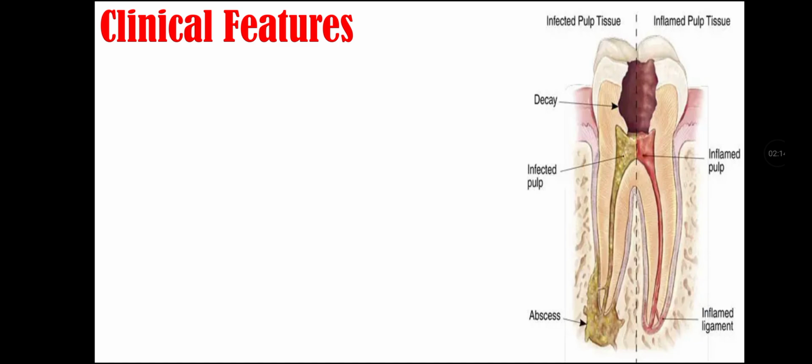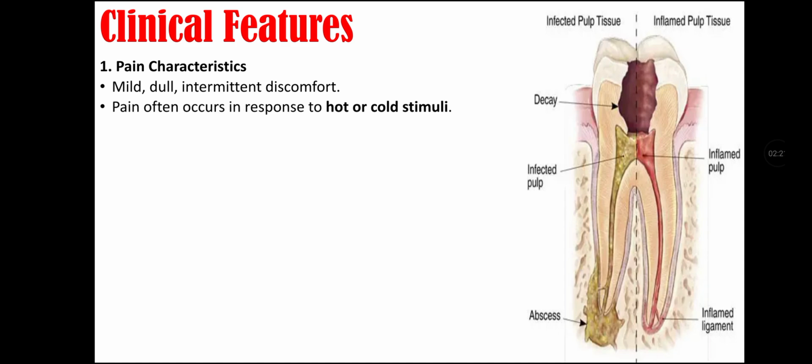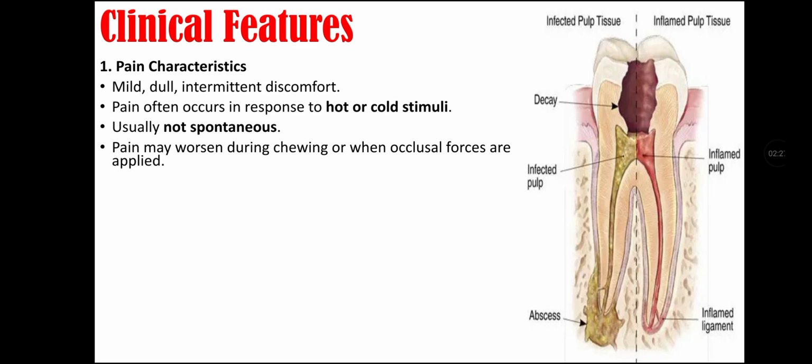Clinical features of chronic pulpitis. First is pain. The characteristics include mild, dull, and intermittent discomfort. Pain often occurs in response to hot or cold stimuli. It is usually not spontaneous pain, and pain may worsen during chewing or when occlusal forces are applied.